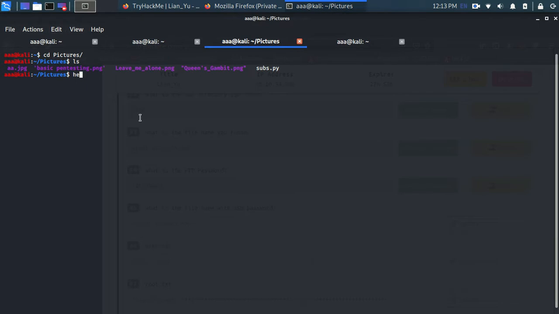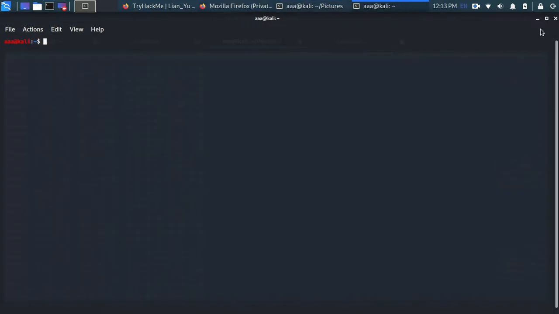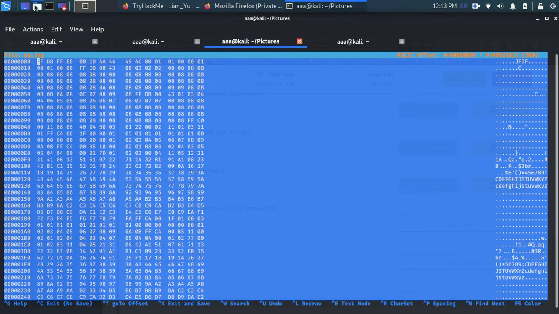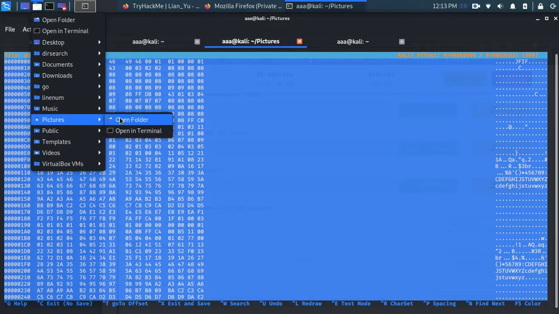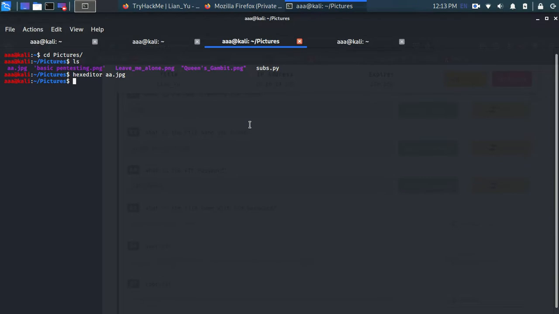So let's use a hex editor and the name of the file, and this says jfif. Okay, let's check which file was actually giving the error. It is leavemealone.png.